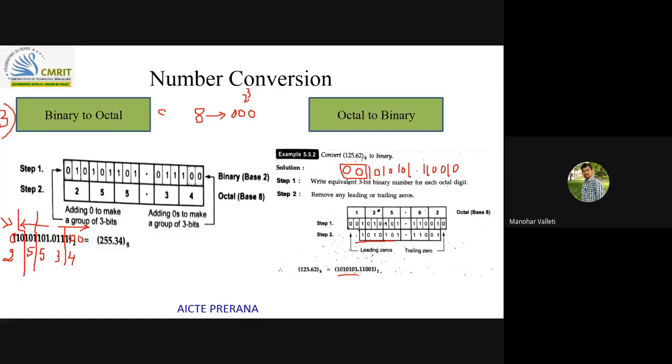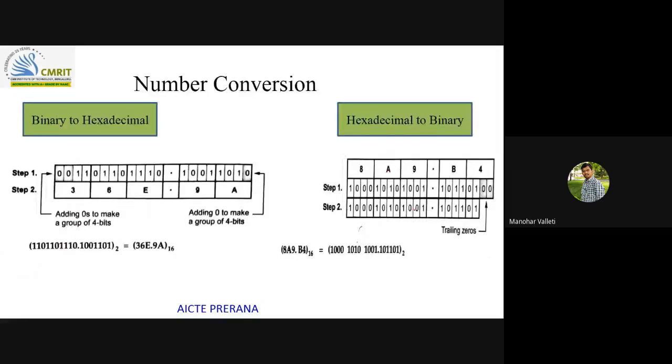Same. Only thing is this 0 will not have any significance, that's why. Same for binary to hexa and hexa to binary. Only thing here is the different unit digits in hexadecimal were 16.